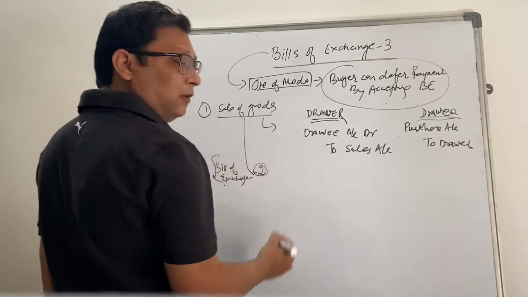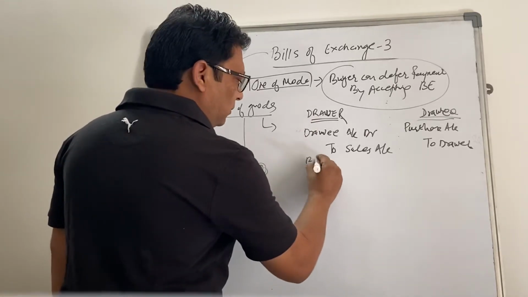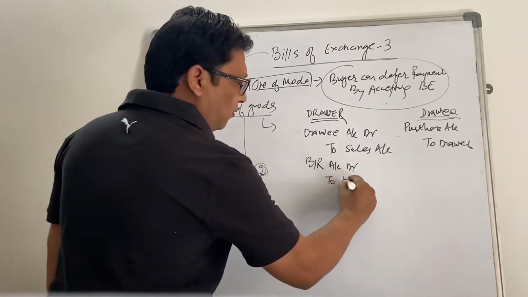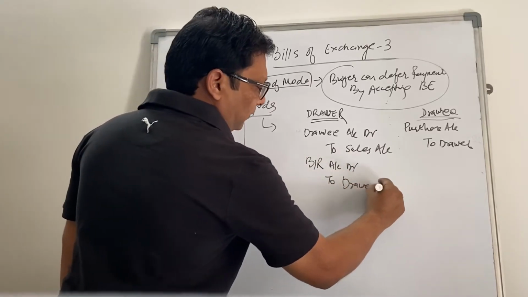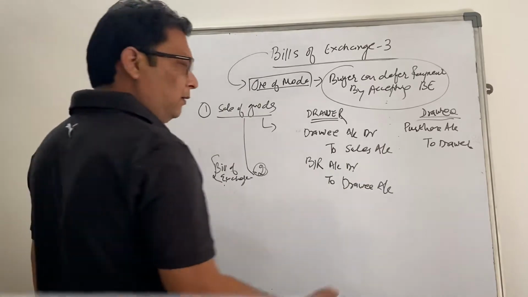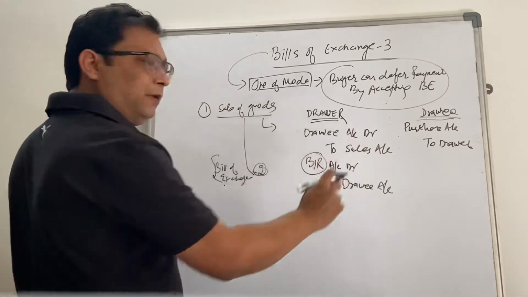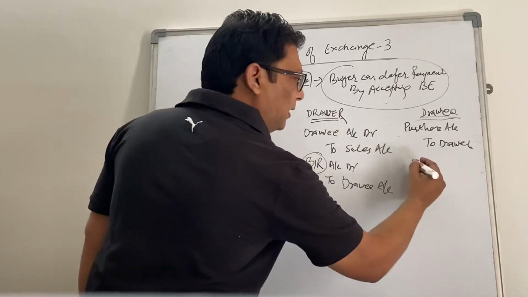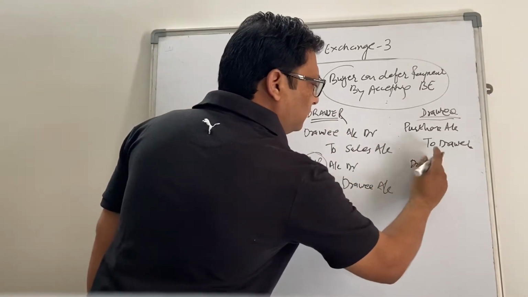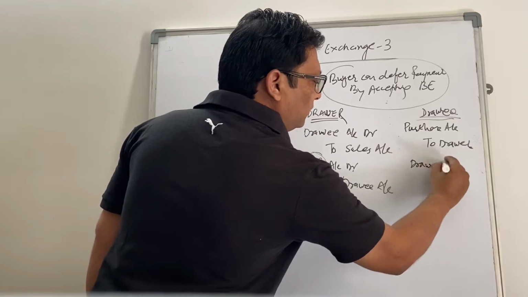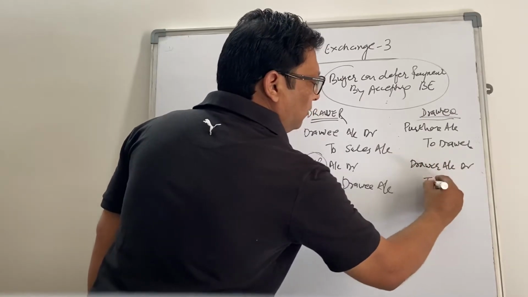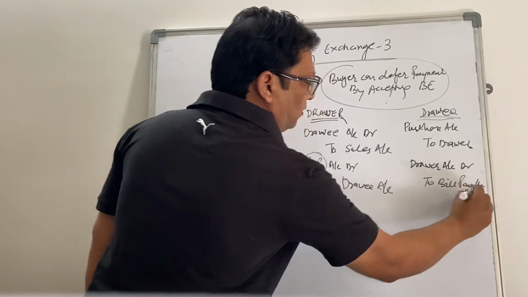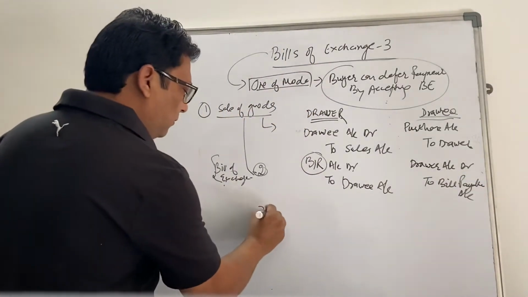So in the books of drawer, what entry we passed? Bill receivable account debit to drawee account. And in the books of drawee, this bill receivable will become bill payable. So he is accepting the bill. So entry will be drawer account debit to bills payable account, and on due date